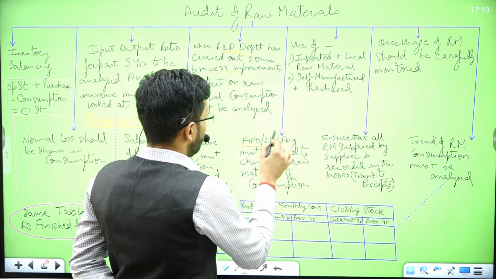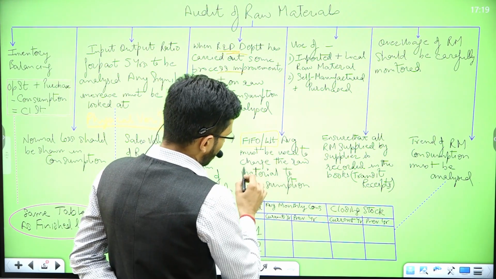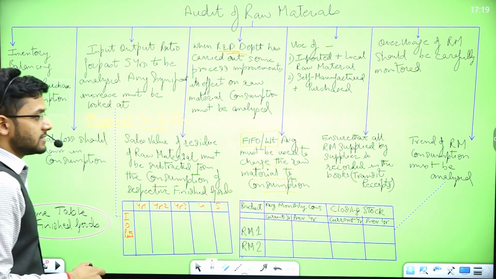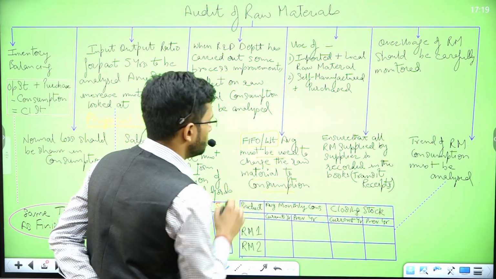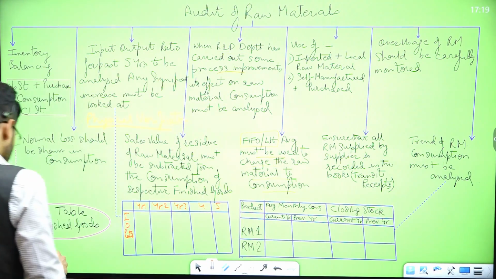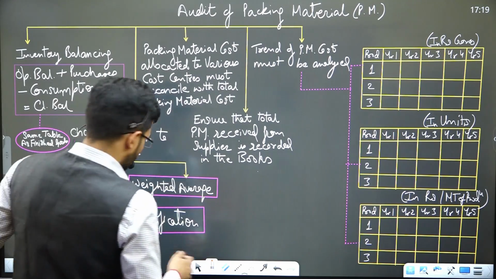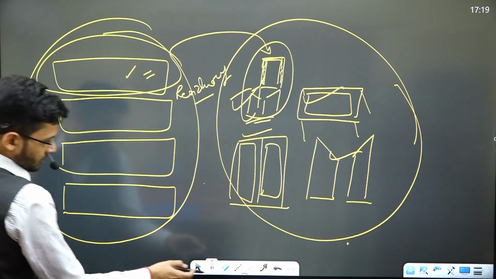Next, FIFO or weighted average must be used to charge the raw material to consumption. Now I need to explain this particular point using a diagram, using an example.